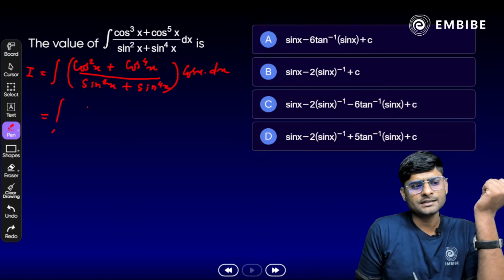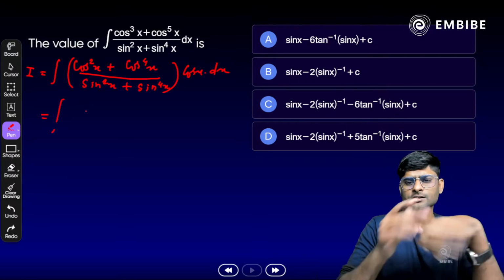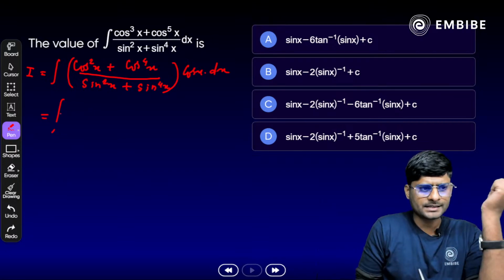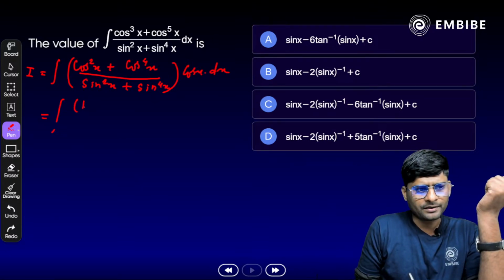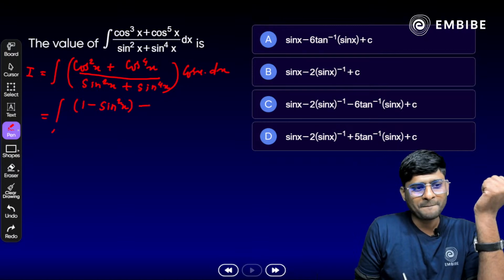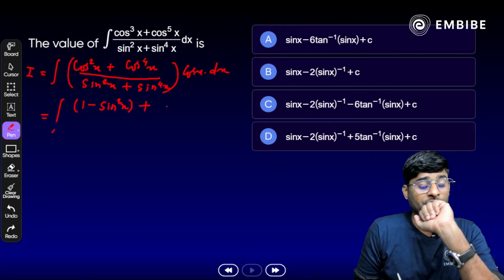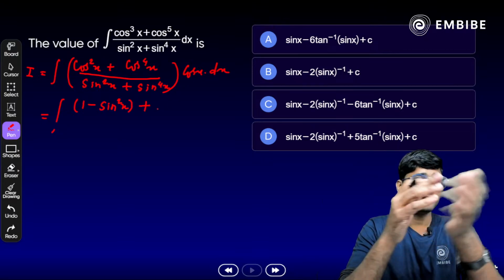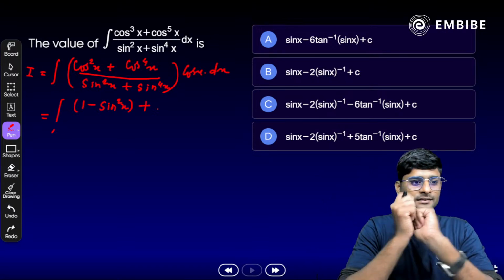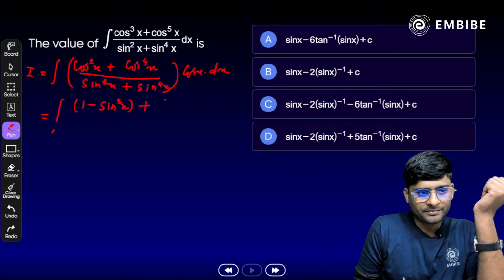Why not try to change it into sine terms? Yes, we know that cos square theta is 1 minus sin square theta. Let's try to convert it. We get 1 minus sin square x plus, again we have cos raised to power 4x, so we can write cos square x whole square here. Very easy.